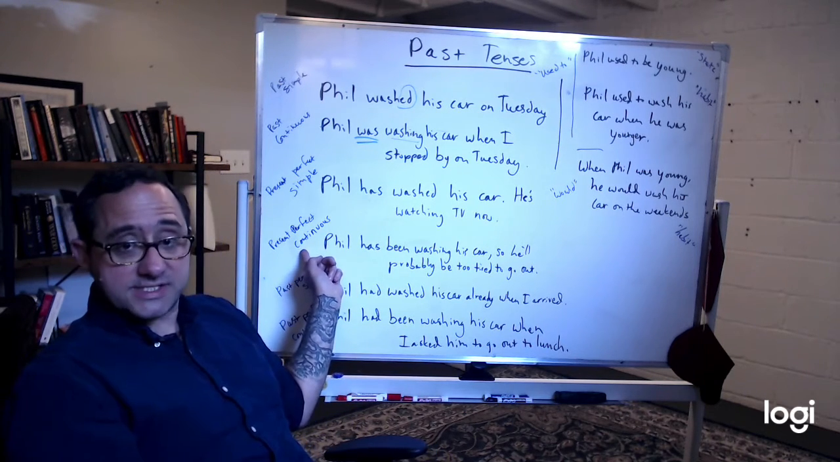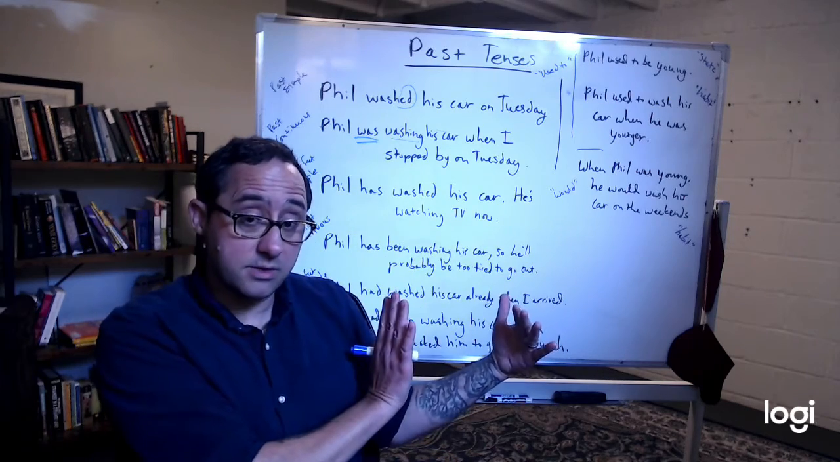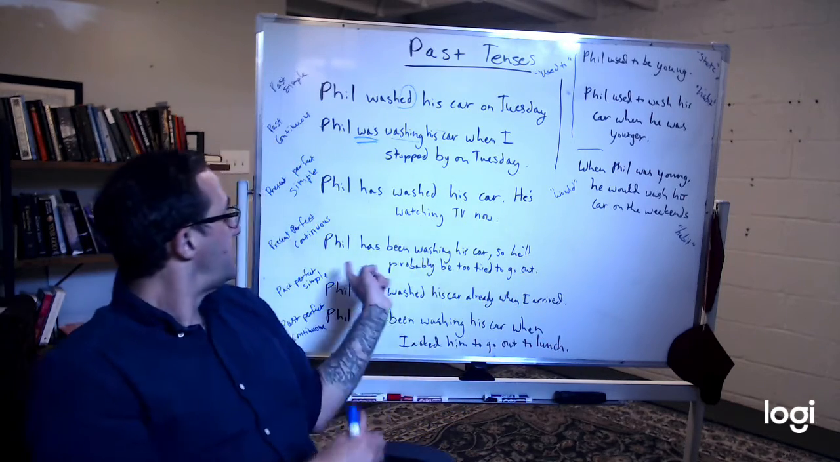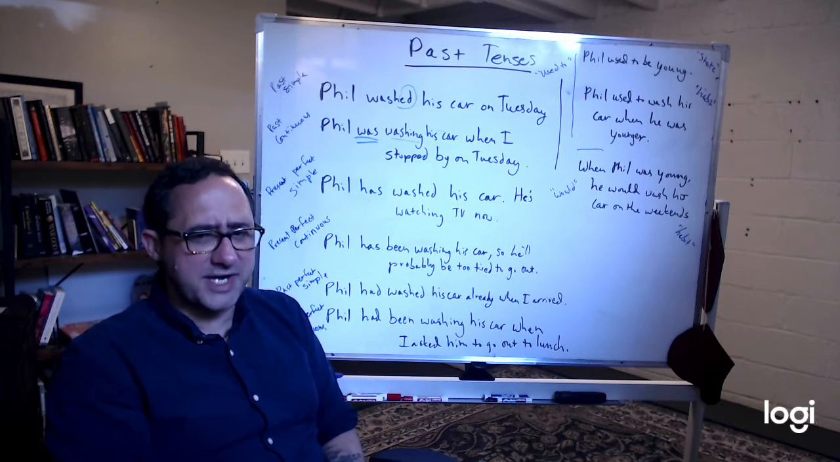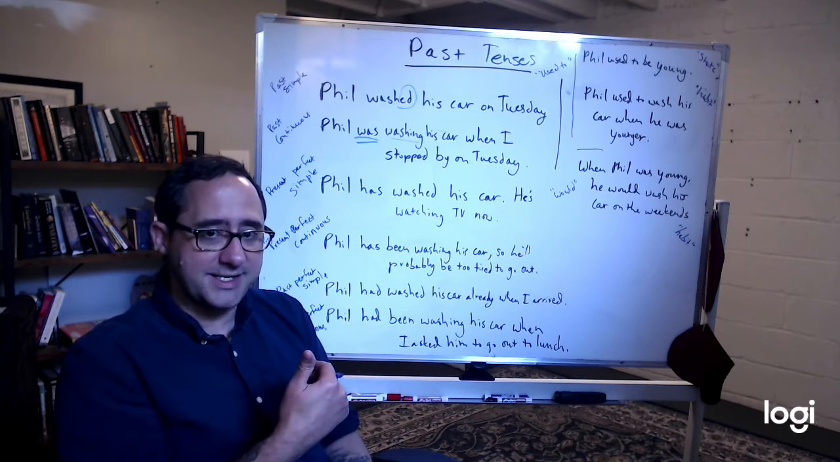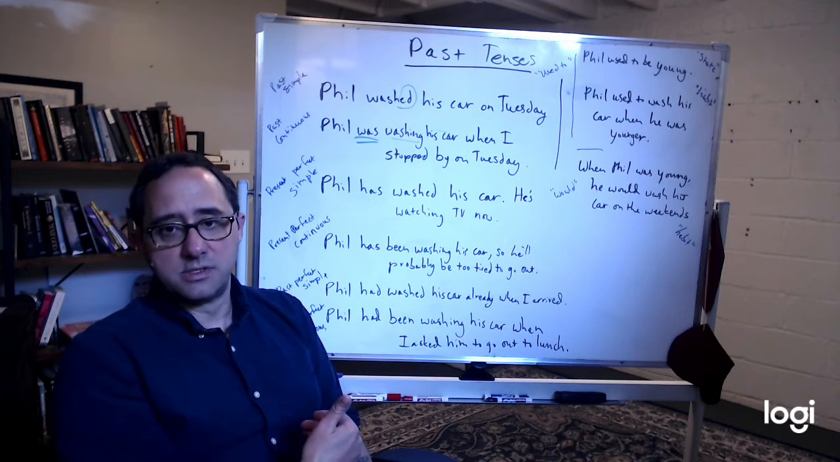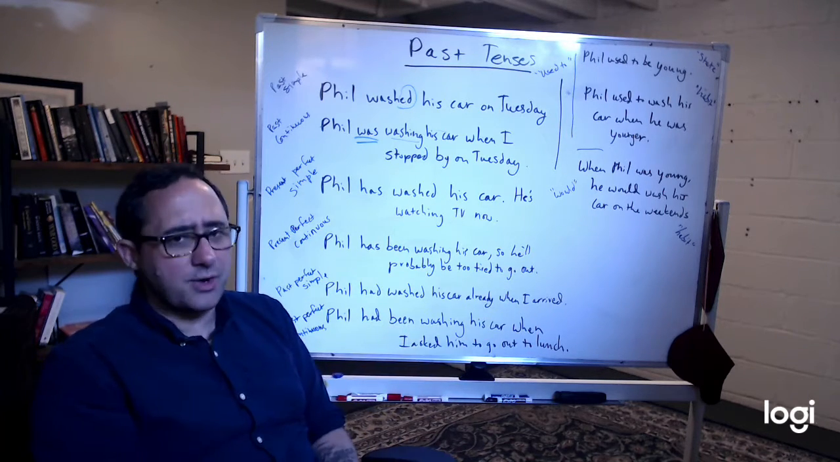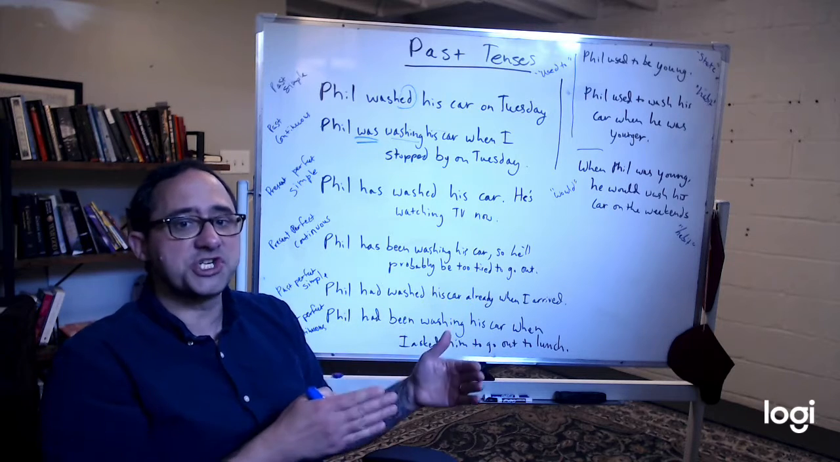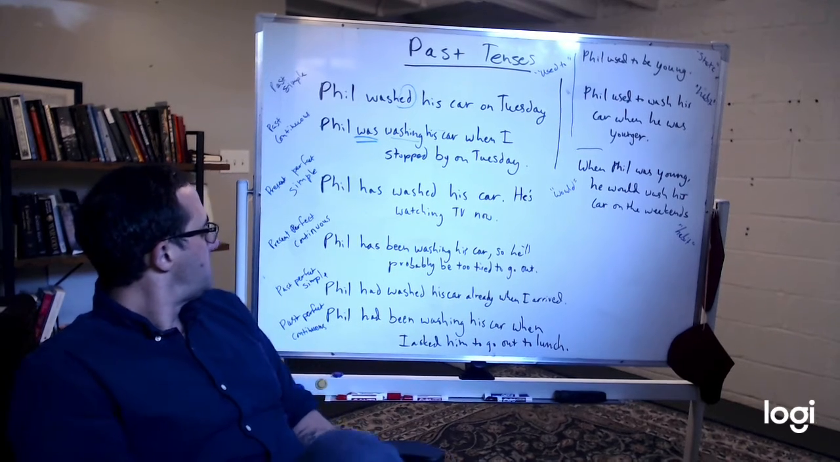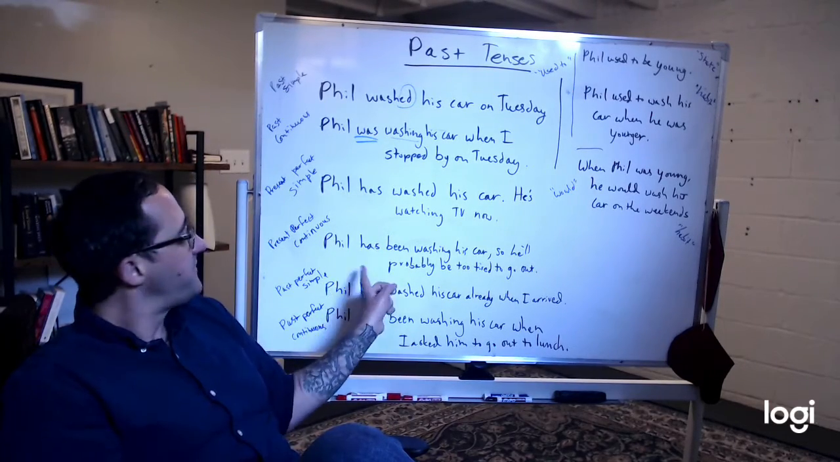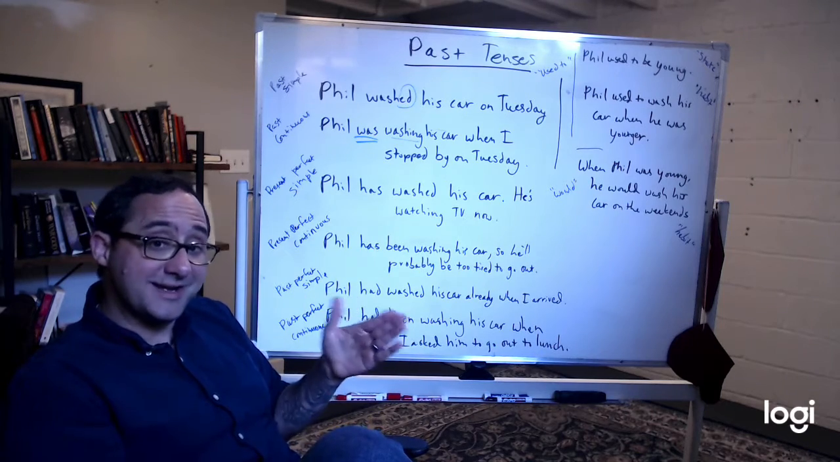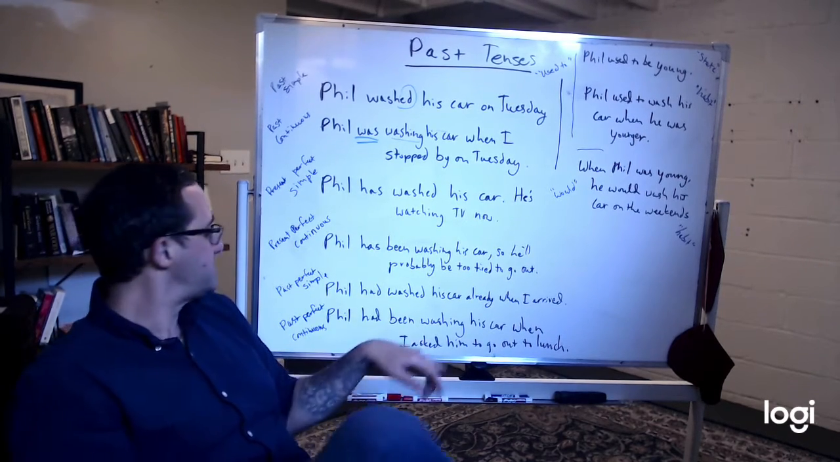Present perfect continuous. Again, happened right before now. It's affecting now. Phil has been washing his car, so he'll probably be too tired to go out. He might be done, he might not, but it's affecting now. The key part is he'll be too tired to go out because he has been washing his car. Here, he's done: Phil has washed his car. Phil has been washing his car: could be done, could not be done, but it's affecting the present.